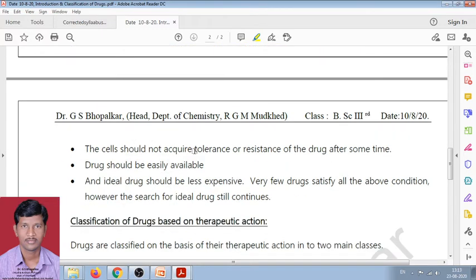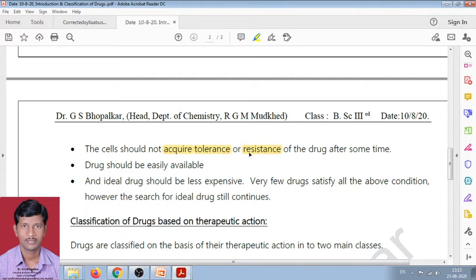The next property, after the patient takes the drug, the drug should not acquire tolerance or resistance after some time. Means after taking the drug in the patient's body, the drug should not acquire any tolerance capacity or resistance.